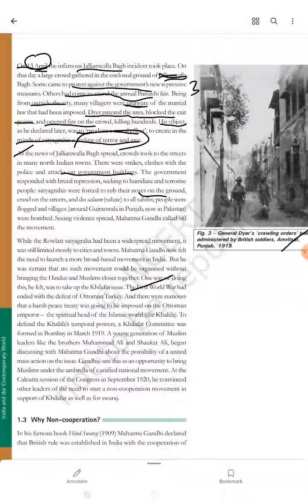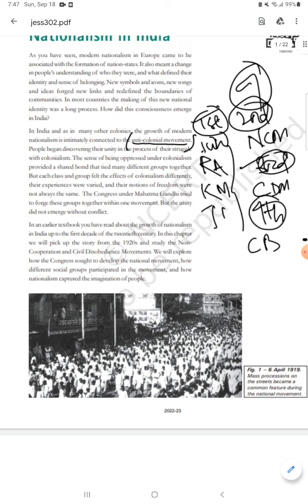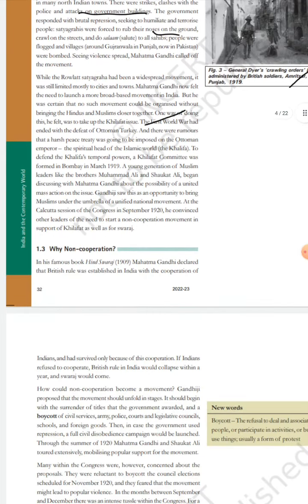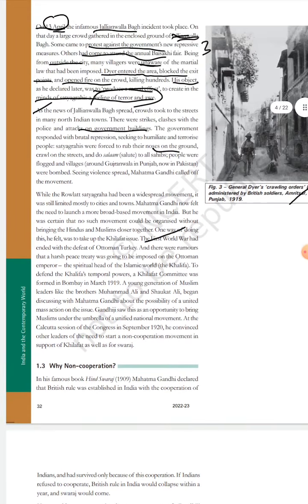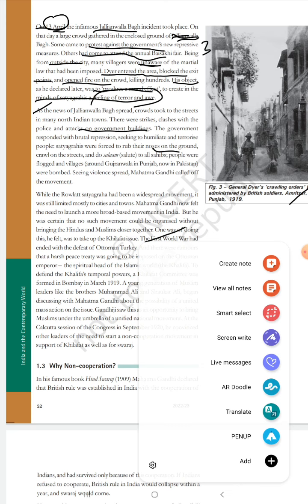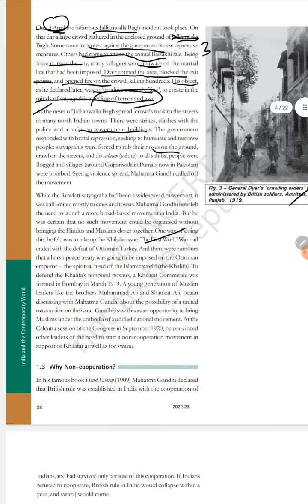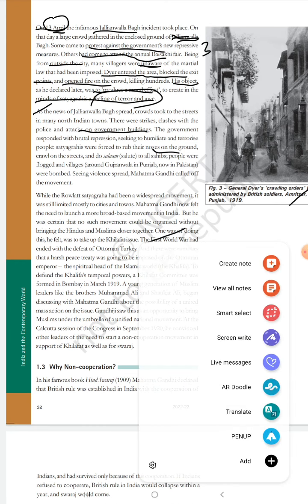So they told the people to crawl on the street, rub their noses on the ground and do salam to the sahibs. Who are the sahibs here? Sahibs are the British officers, right? They told the people to salute the sahibs. Just one minute, let me bring that one.